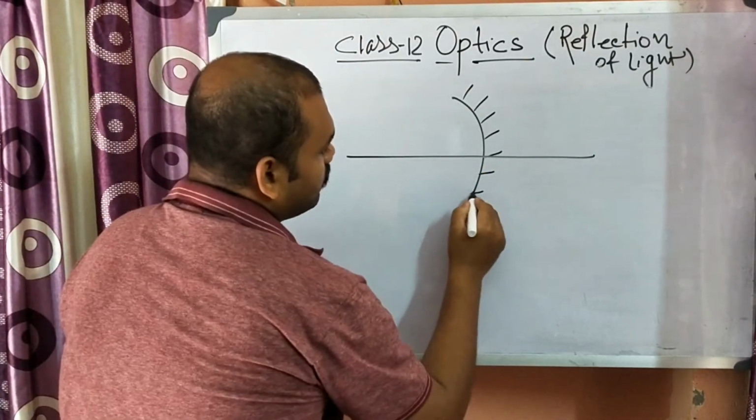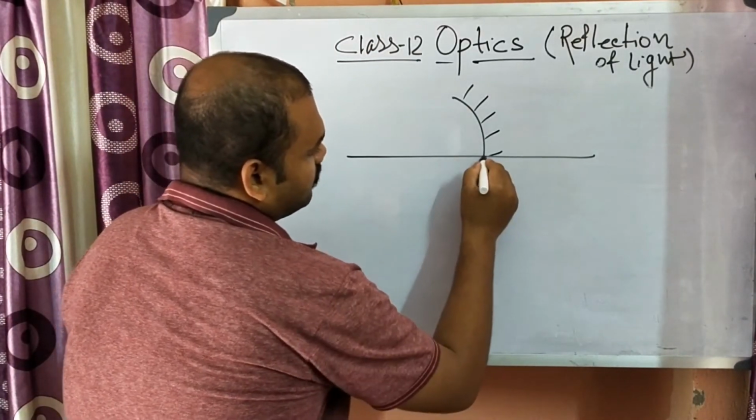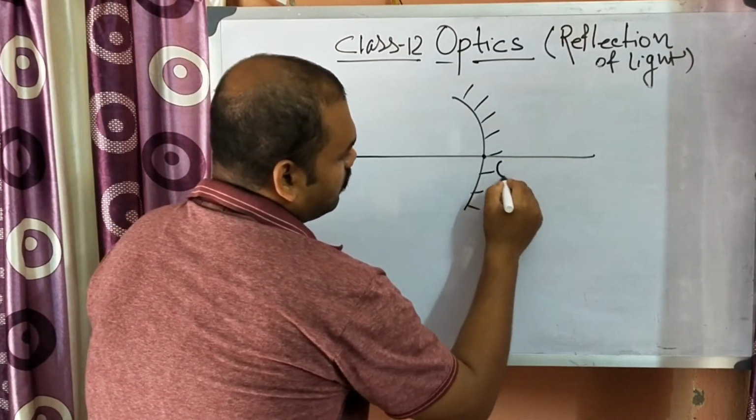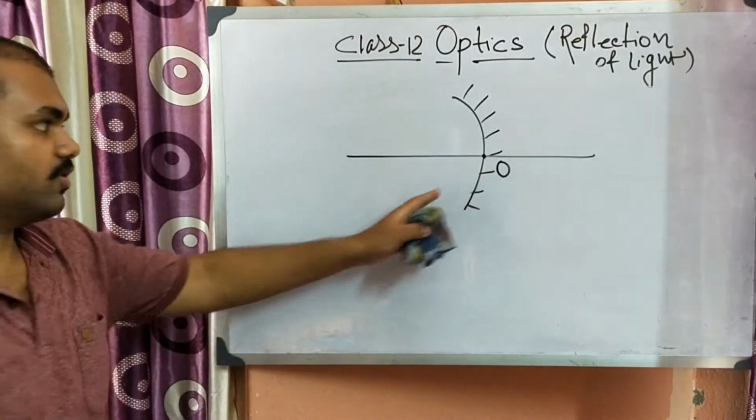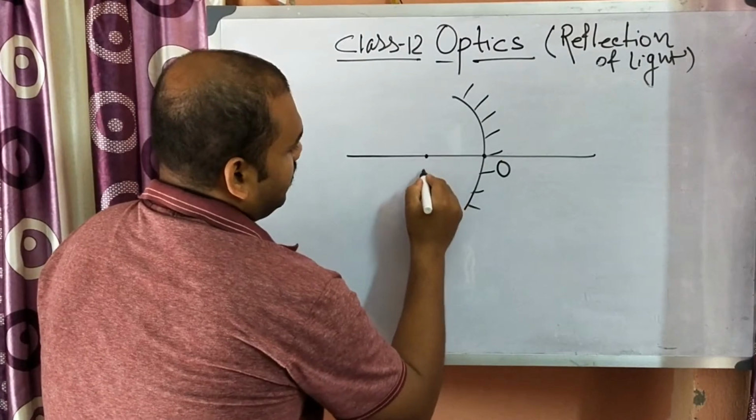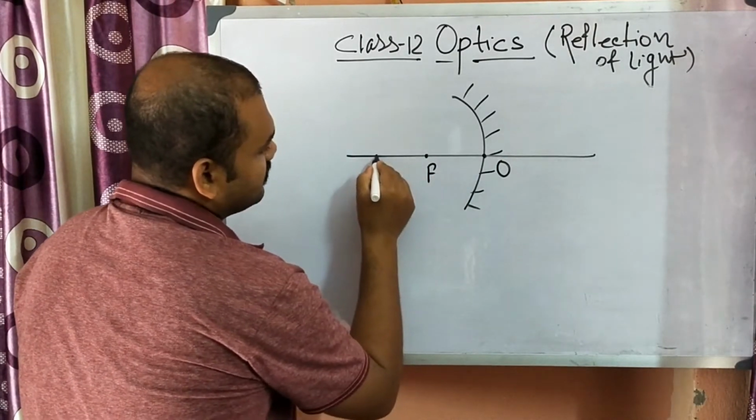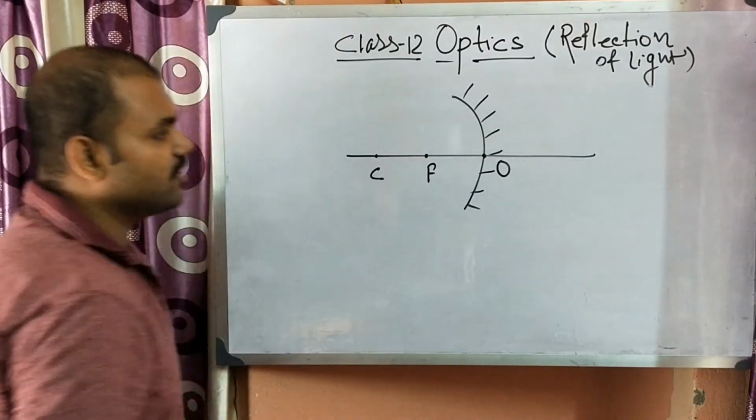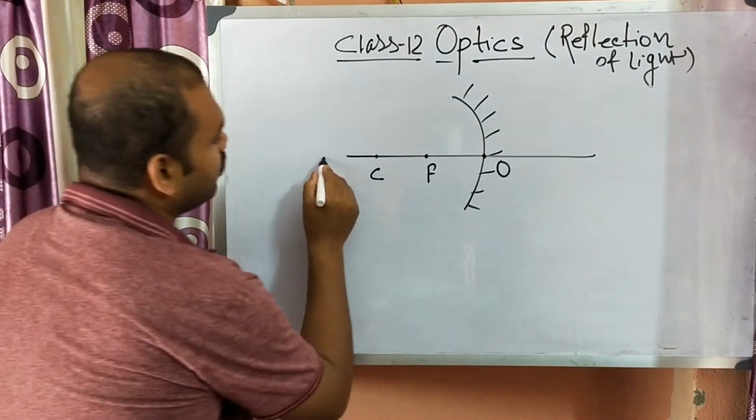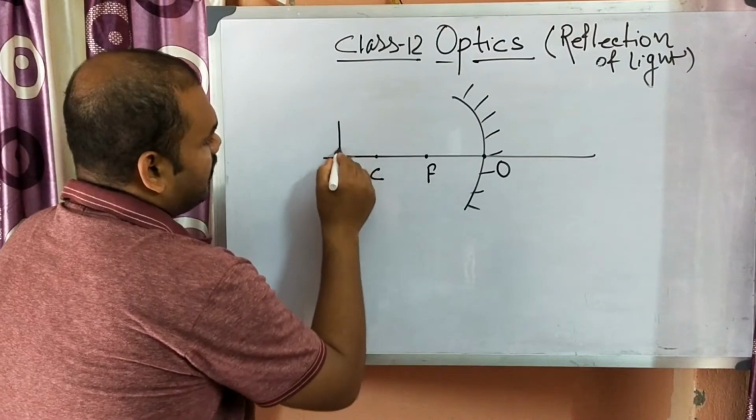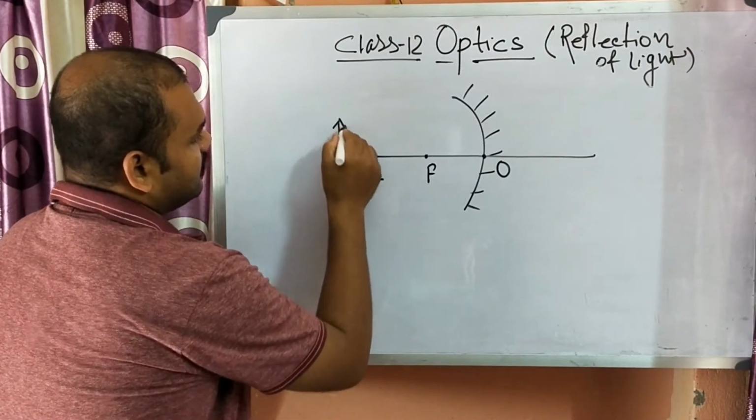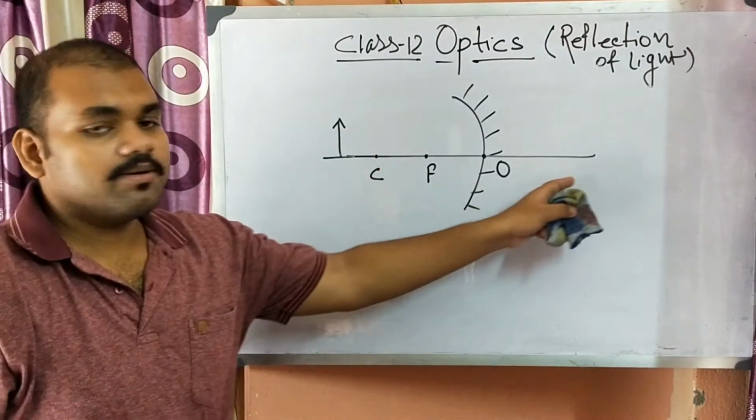Okay, now in this case, suppose this is the pole, O is the pole. And this point F is the focus, this point C is the center of curvature. Now we put an object over here perpendicular to the principal axis.